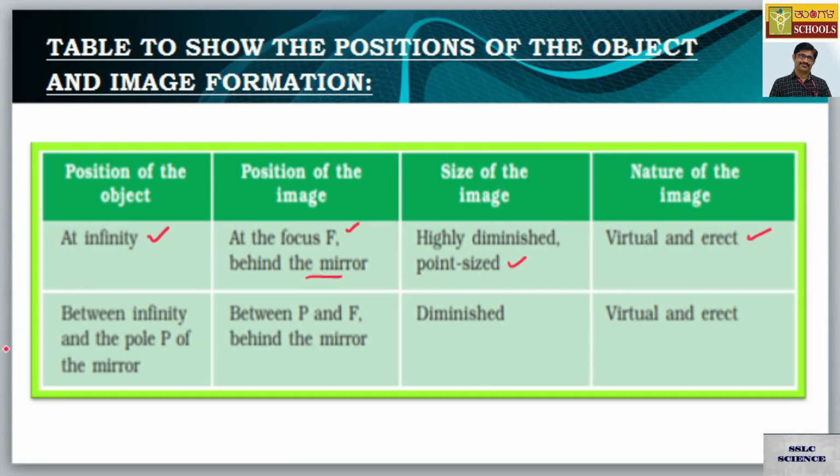So in the second case, if you place the object between infinity and the pole of the mirror, wherever the position may be from infinity to pole of the mirror, the image is always found in between P and F. Again, it is behind the mirror. The size of the image is diminished and nature of the image is virtual and erect. So this is the table to show the positions of the object and its image formation.